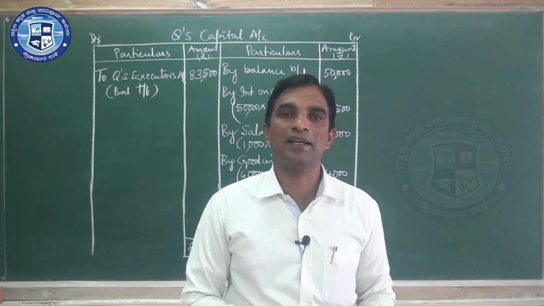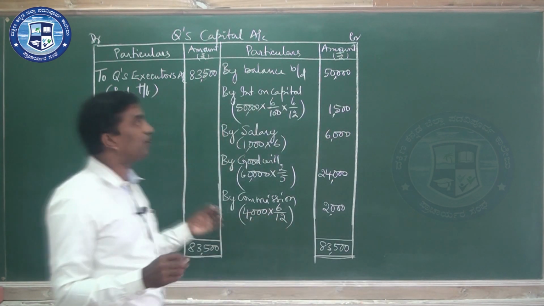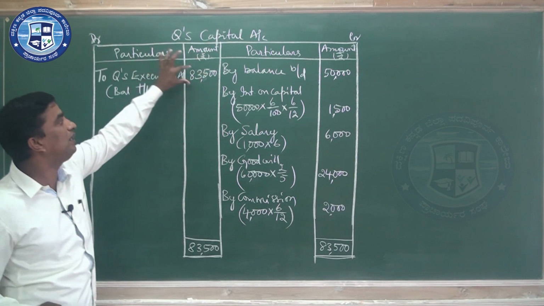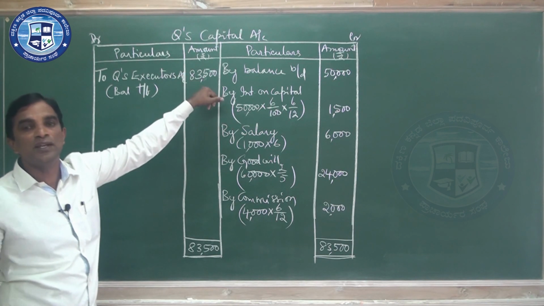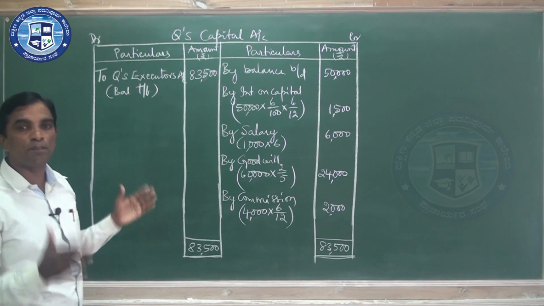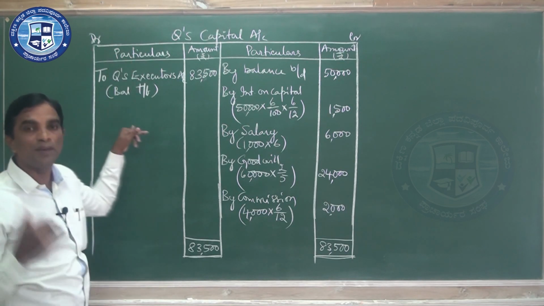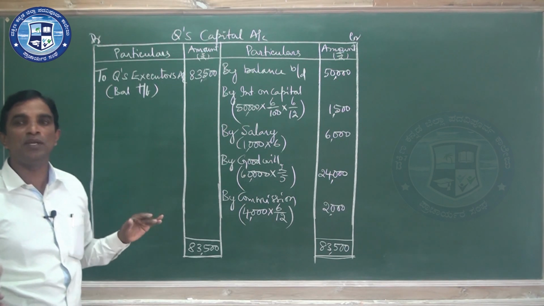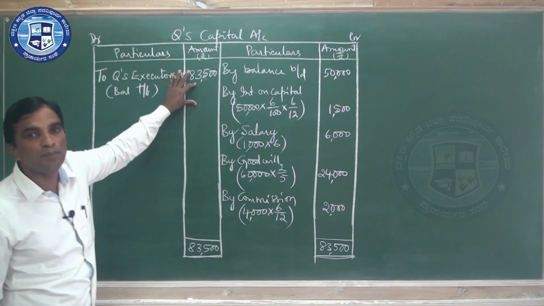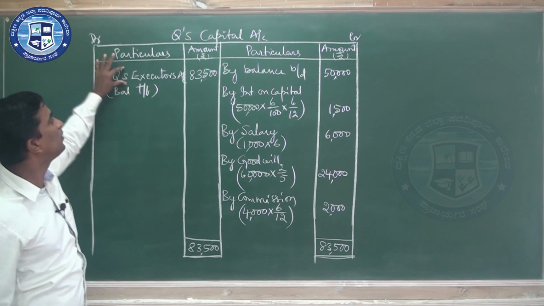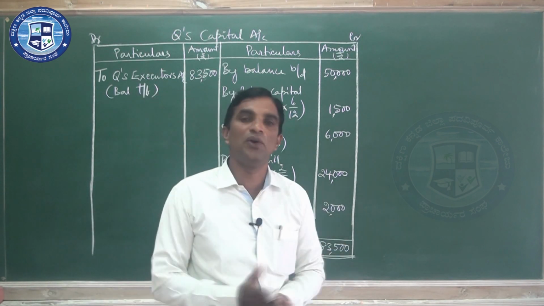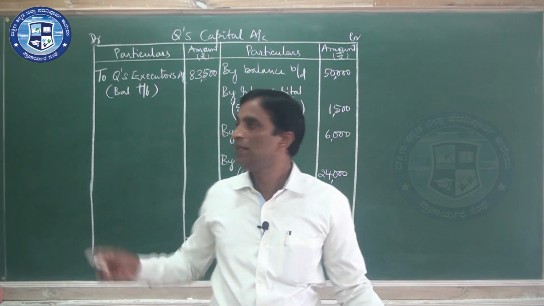Before telling the practical question, I will tell some more information. See here, Q's executors account is there. We are transferring 83,500 directly to Q's executors account. We prepare Q's executors account and there we pay, debiting Q's executors account and crediting bank or cash account. Sometimes we may pay in future by opening a loan account. That means to Q's executors loan account, the full amount we can send to loan.